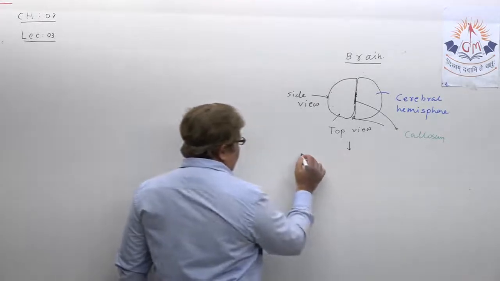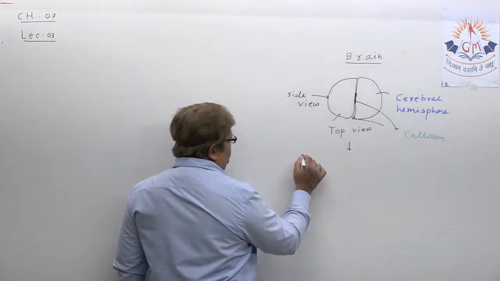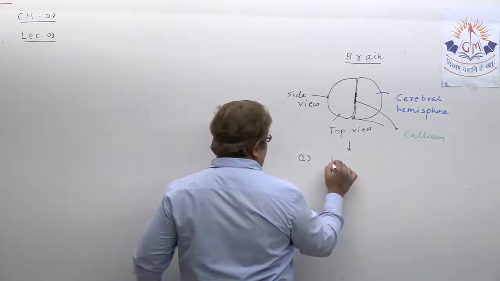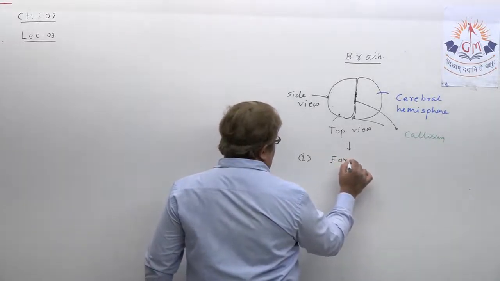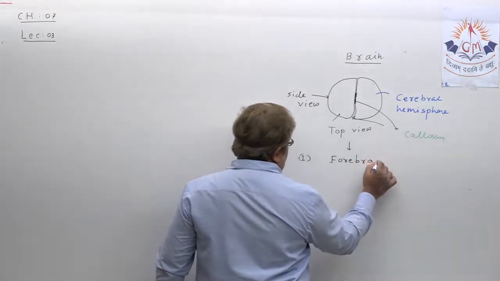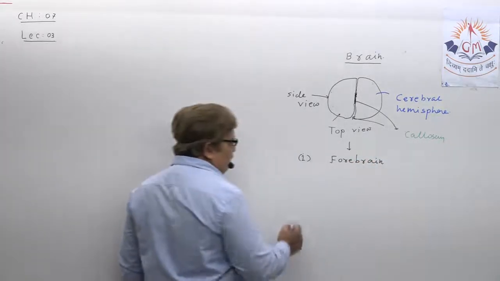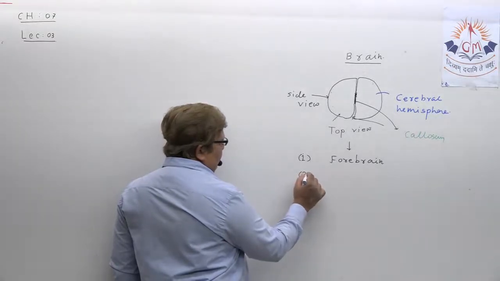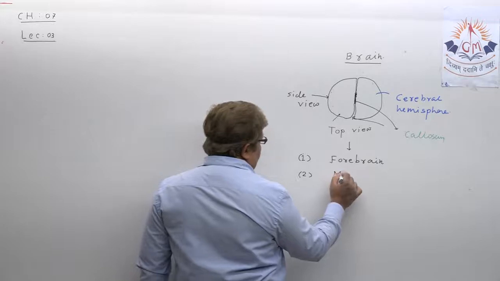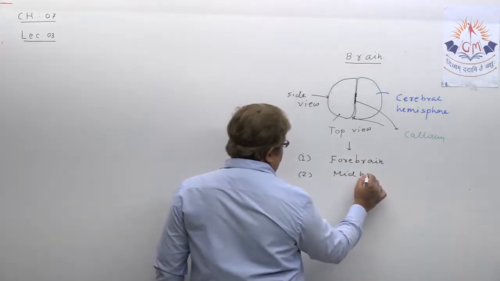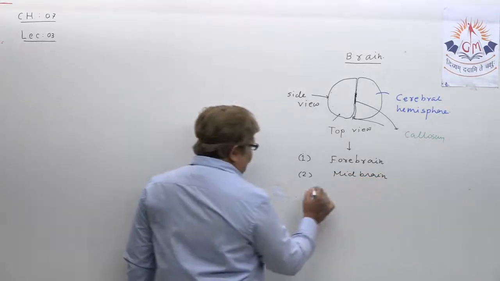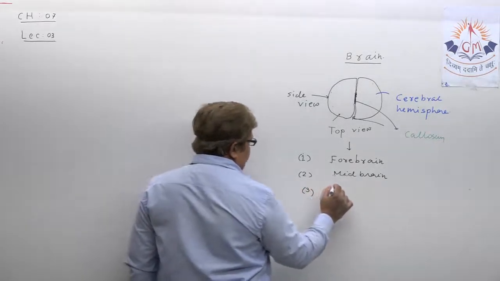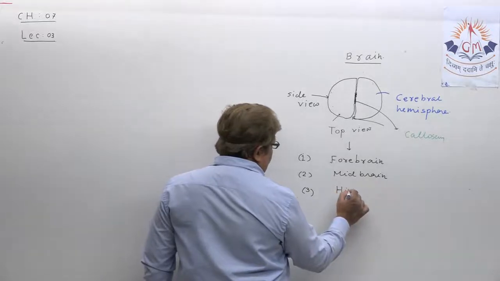The first part is forebrain, which is the largest part of the human brain. The second one is midbrain, and the third one is hindbrain. Forebrain, midbrain and hindbrain.